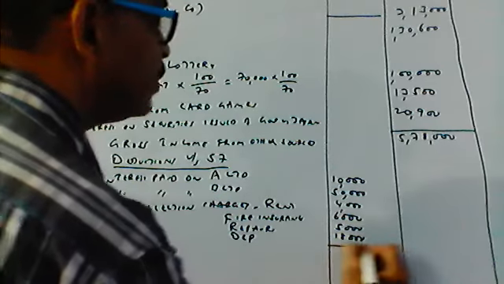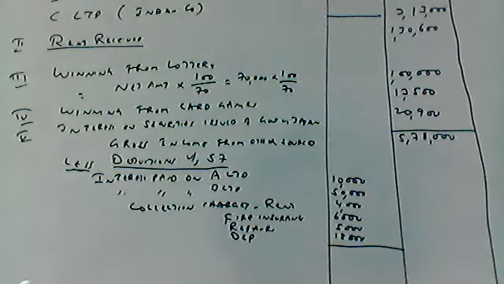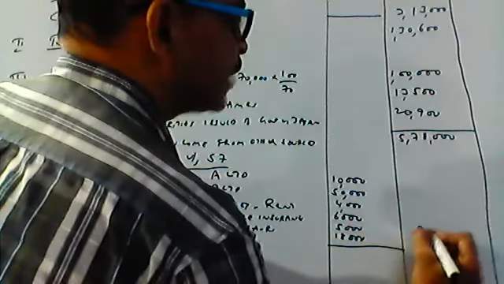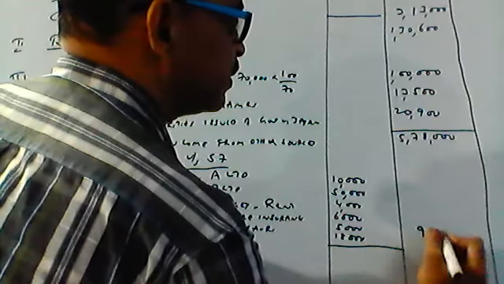Add up all the deductions and put it in the outer column. How much is the total deductions? 10,000, 50,000, 4,000, 6,000, 5,000, 18,000. I want the total deductions. So 64, 75, then 75 plus 18, 93,000. You will subtract from 5,78,000.